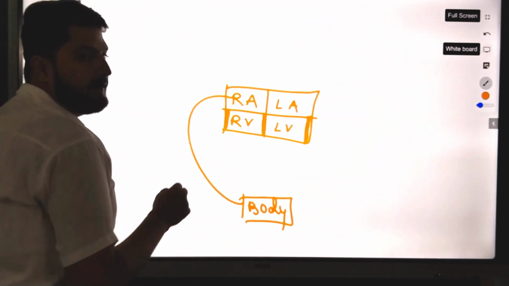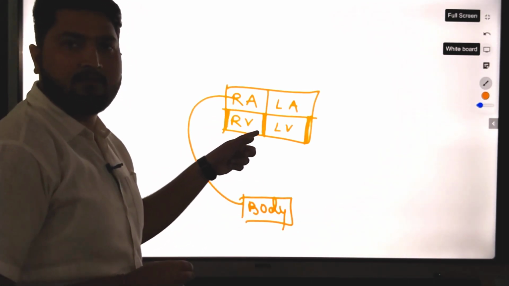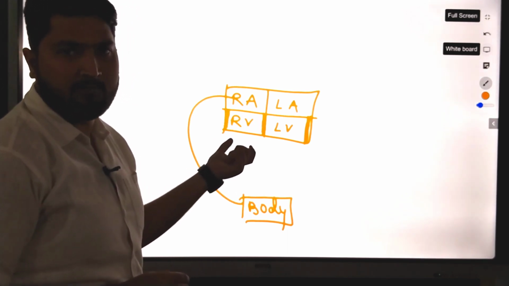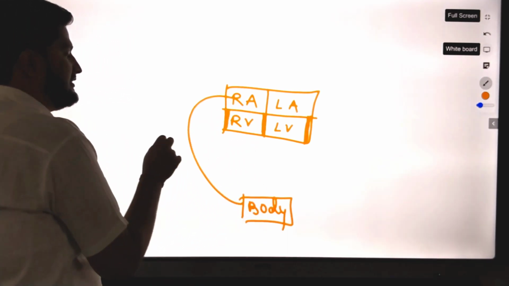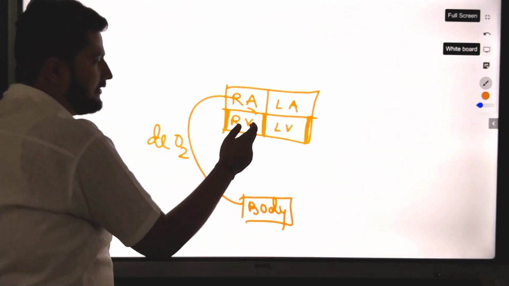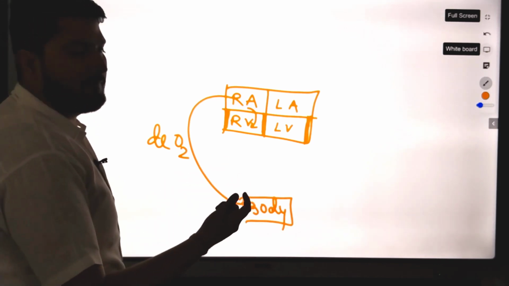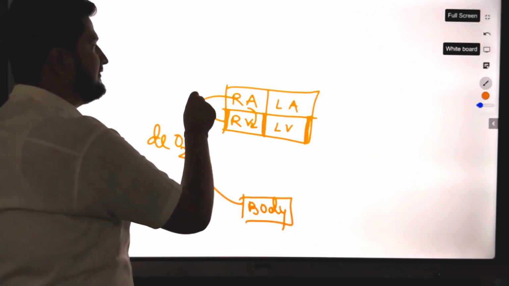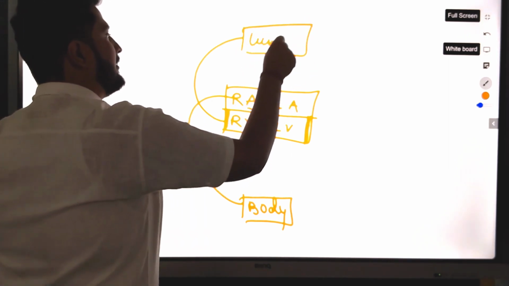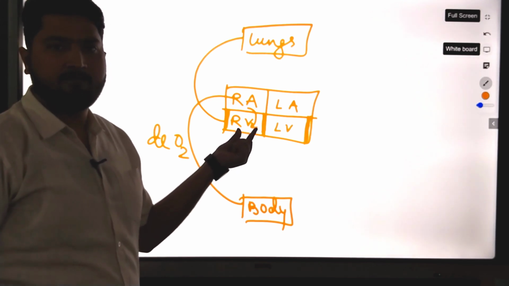by the atrium. Why? Because this vena cava contains the deoxygenated blood and the function of atrium is to receive the blood. This deoxygenated blood will now go to the right ventricle for pumping. Right ventricle pumps this deoxygenated blood to the lungs. Why? Because we have understood the function of ventricle is to pump the blood.